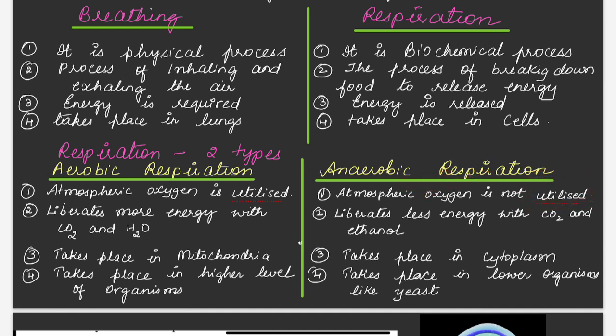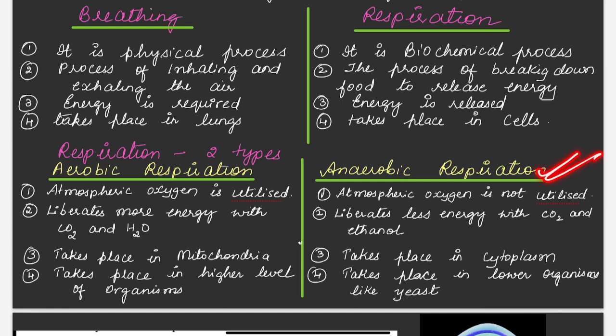Second difference is it liberates more energy. Very important point. So during aerobic respiration you can see more amount of energy is released along with the formation of carbon dioxide and water. So here you can see almost 36 ATP will be released during aerobic respiration.